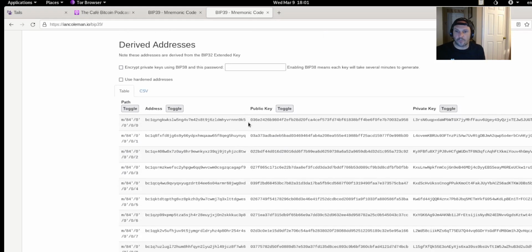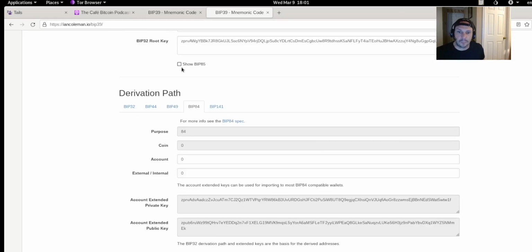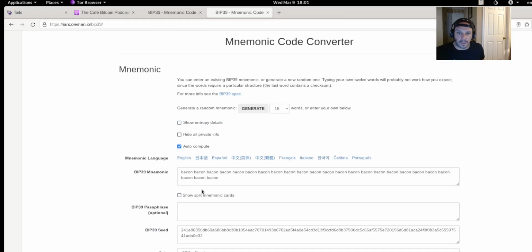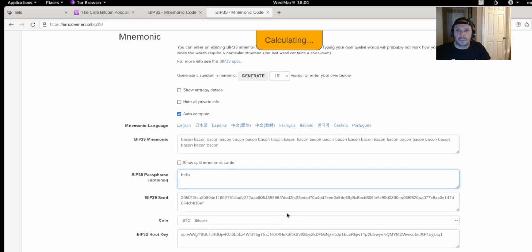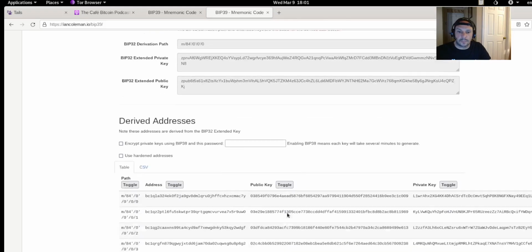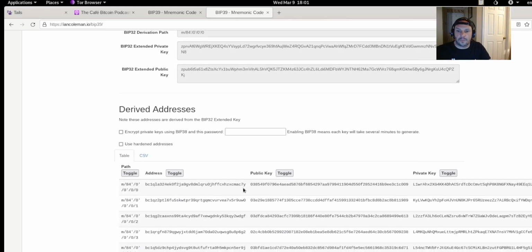And I think I said this before, but the last two on the first address are K5. And now if I go back in here and put hello in, calculate, the last two are 7Y. So this is a totally different address, which means it's a totally different wallet.